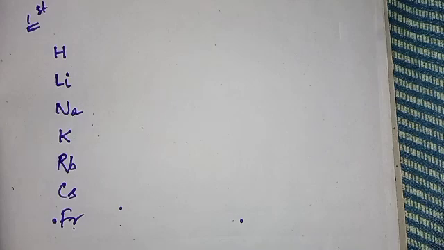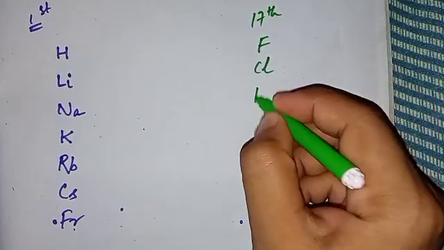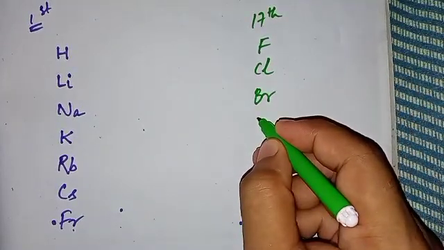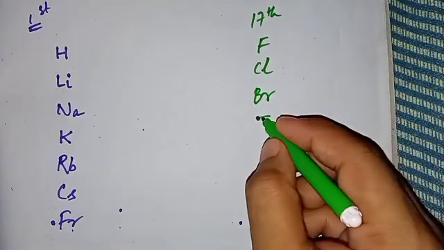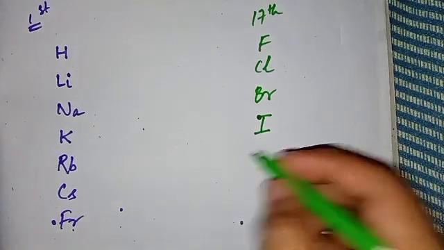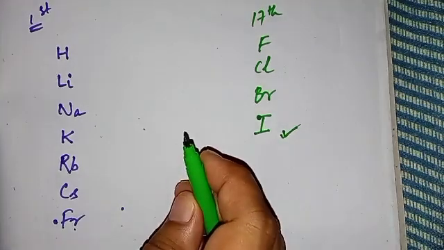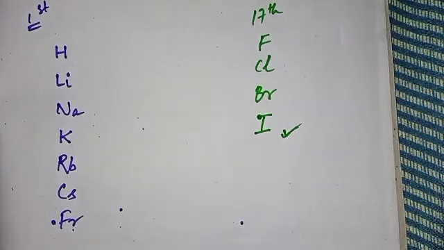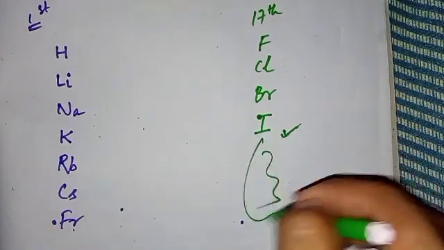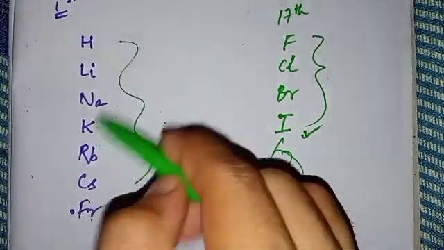And now let me take the 17th group elements. That is fluorine, chlorine, bromine, iodine. Let us stop at iodine, because the other two elements, astatine and tennessine, we hardly encounter, so they are least important. So that's why let us have these elements of the group.